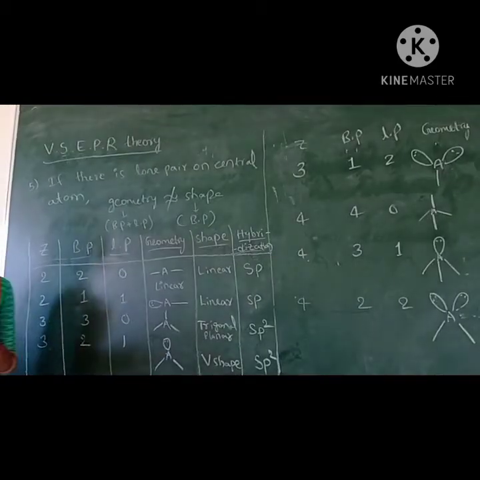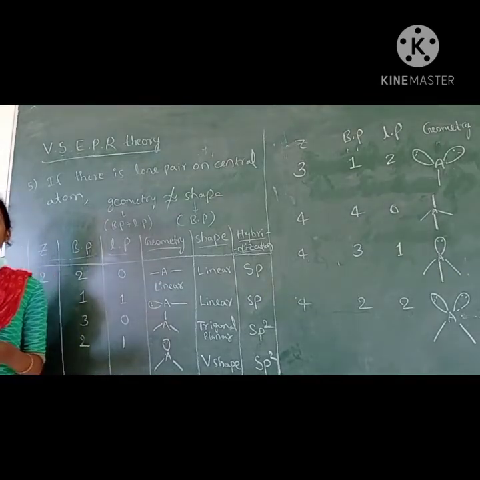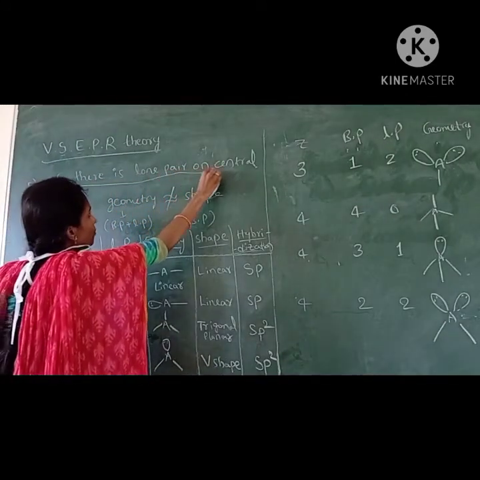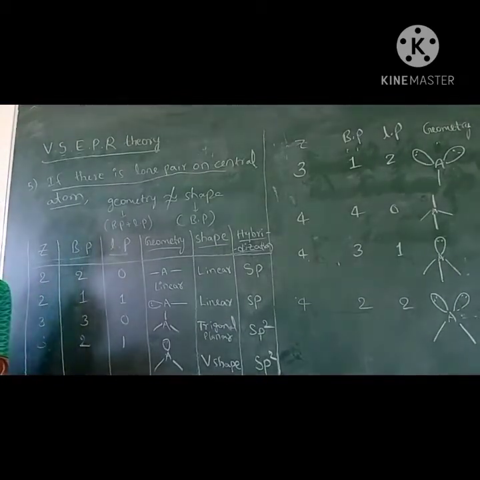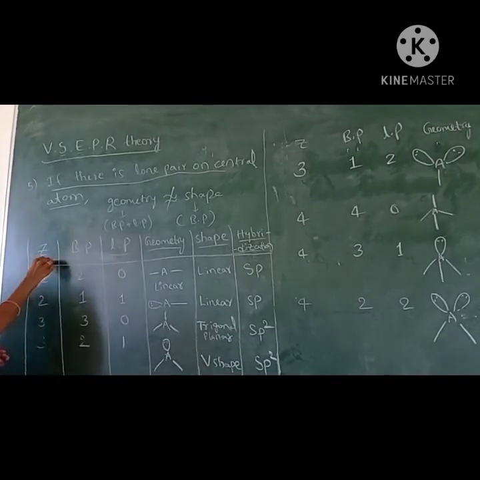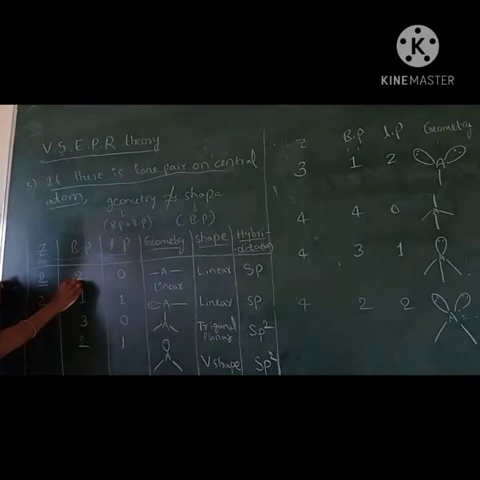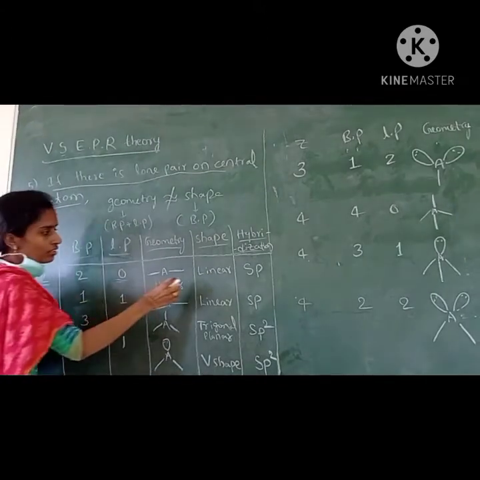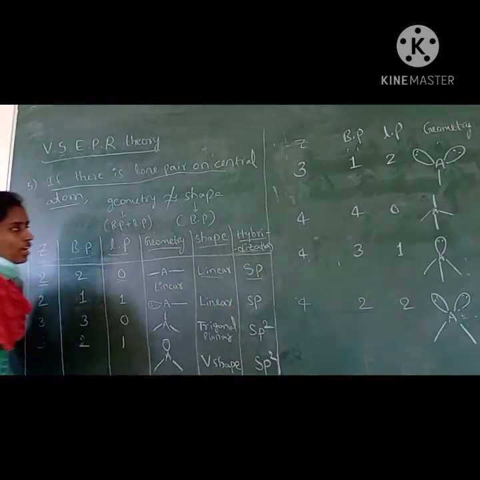If you see the second condition, if the central atom has lone pair electrons, then there is a deviation from the normal. If there is no lone pair on the central atom, let us see how the geometry and shape differ. Here, the Z value means bond pairs plus lone pairs on the central atom. If the Z value is 2, there are 2 bond pairs and 0 lone pairs. They will be arranged in a linear geometry. The shape is also the same, no deviation. So the shape is also linear, and the hybridization is sp.